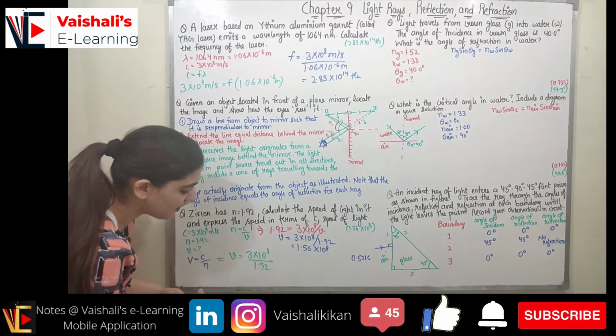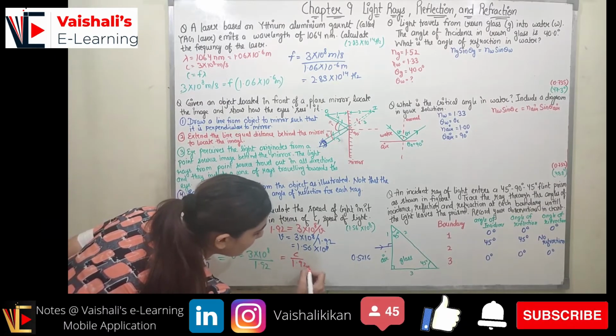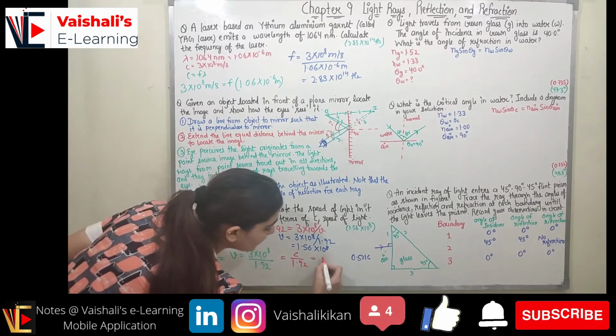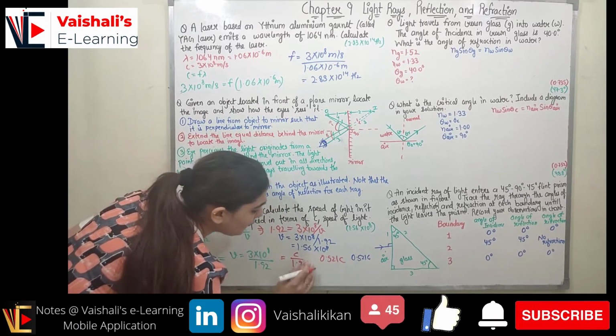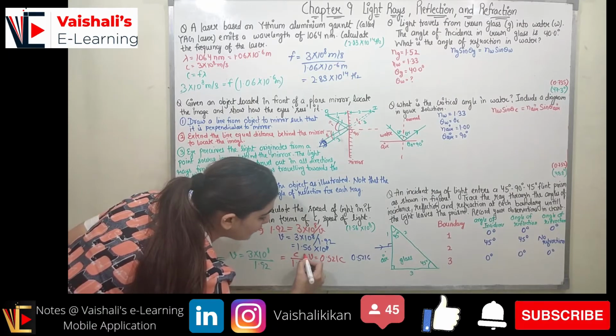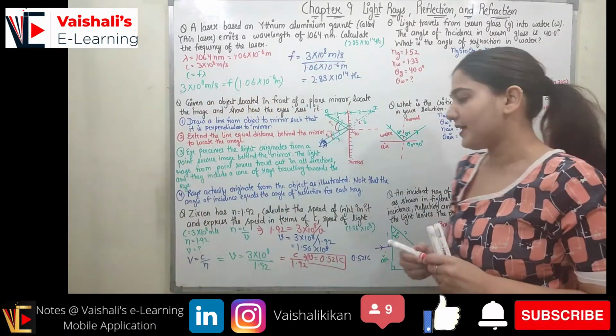So instead of 3 into 10 raised to power 8, let's put c only. So c upon 1.92. When you calculate it, it will be 0.521 c, and this is how we have calculated v is equal to 0.521 c in terms of the speed of light in the vacuum.